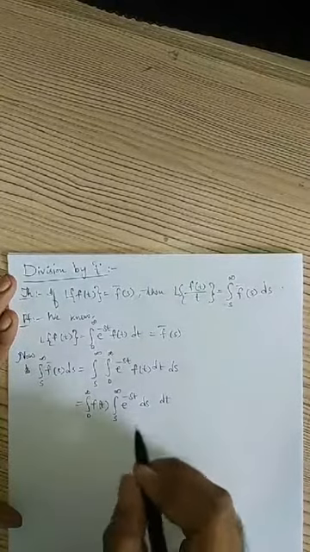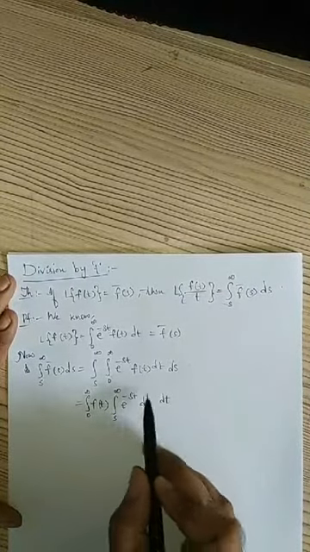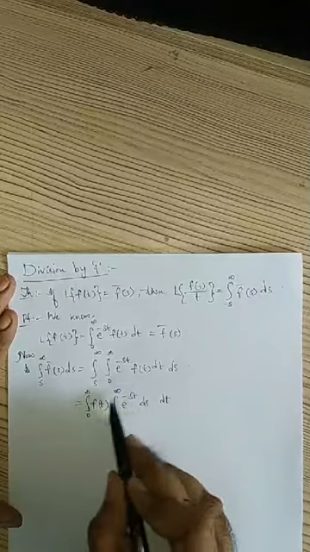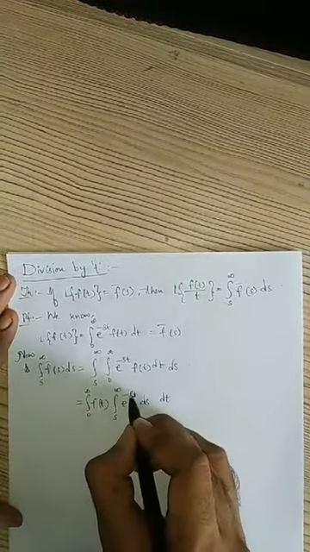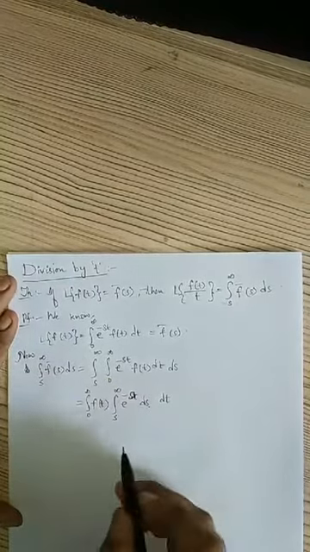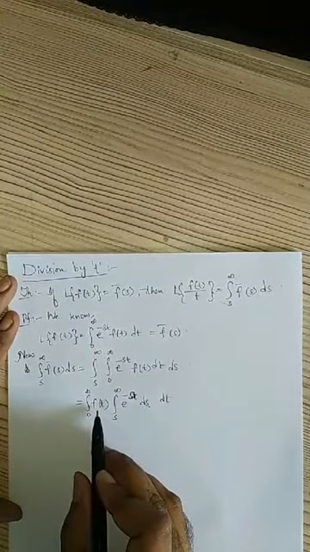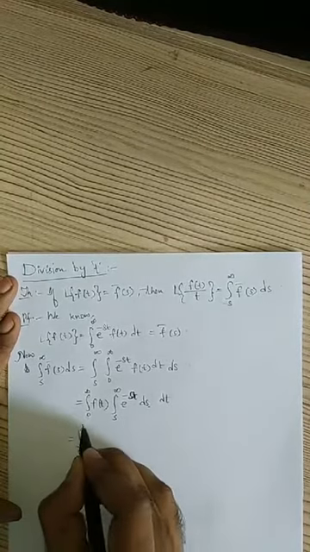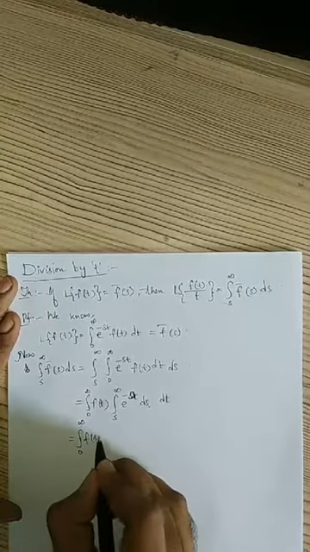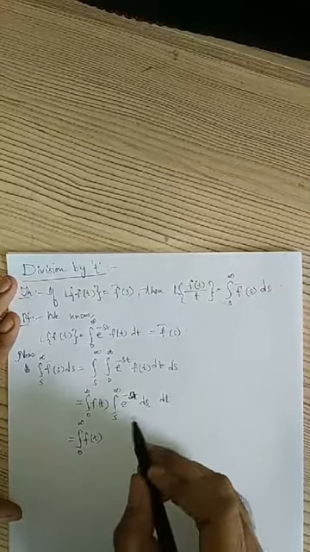So first I am writing the s integral: e power minus st depends on s, while f of t does not depend on s, so that's why I am writing this outside. Then this is equal to integral 0 to infinity f of t. Now I'll integrate this.